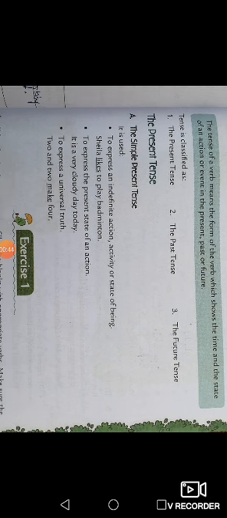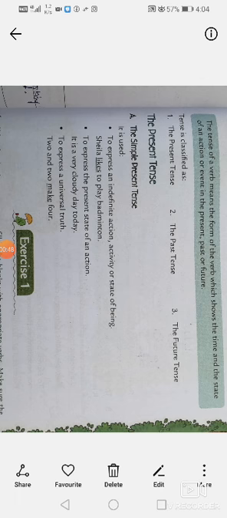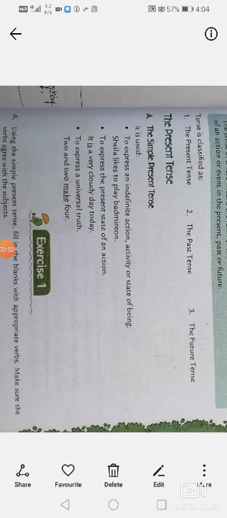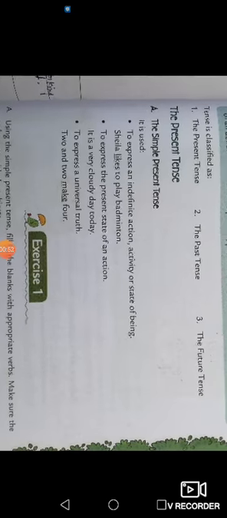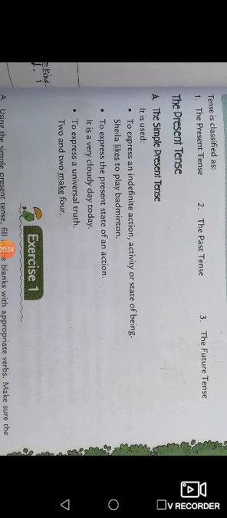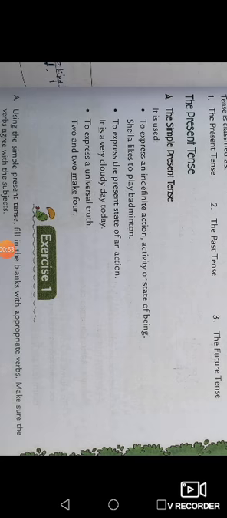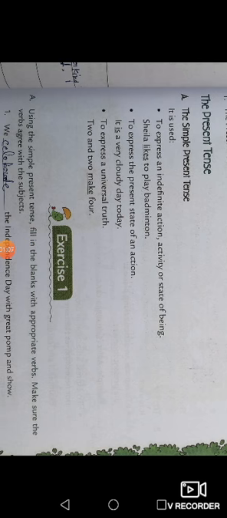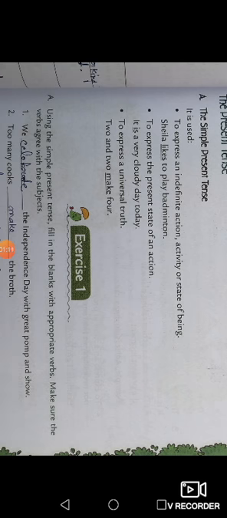Now the classification of the tenses. The first is the present tense classification. The first present tense is the simple present tense, which is also called the present indefinite tense. Second is the present continuous. Third is the present perfect tense, while the fourth is present perfect continuous. So these are the four parts of the present tense. Let's see the first tense, which is called simple present tense, present indefinite tense.